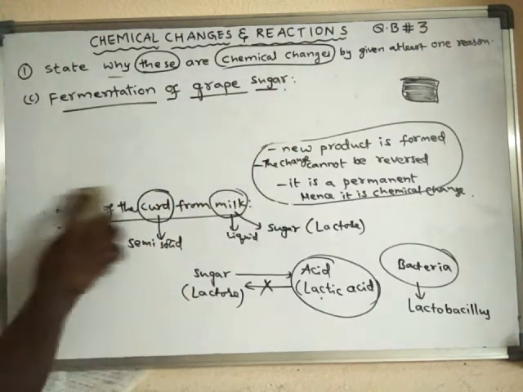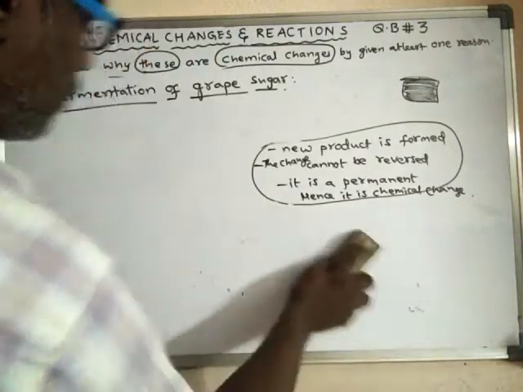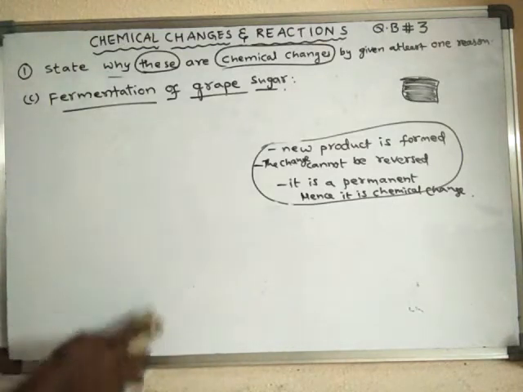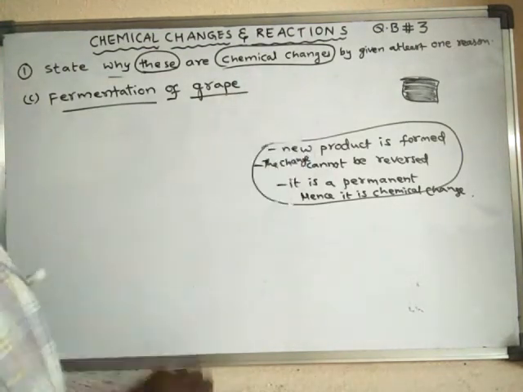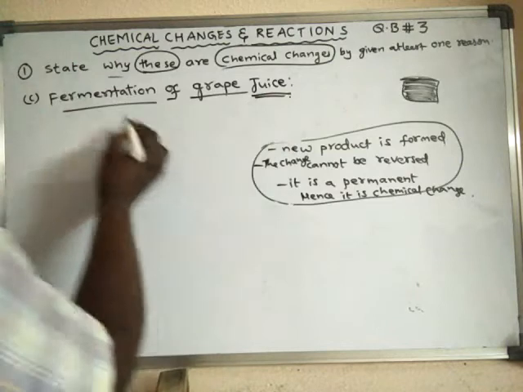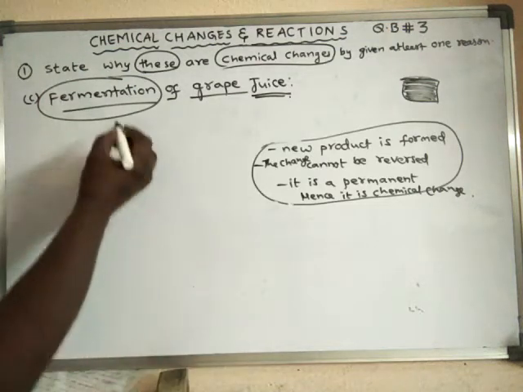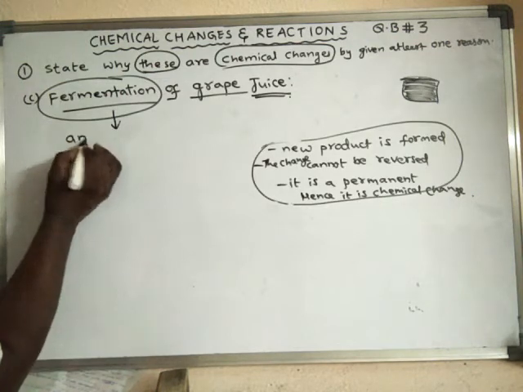Fermentation of grape sugar, or else grape juice. See, fermentation is a type of respiration, but in the absence of oxygen. Generally, respiration takes place in the presence of oxygen, but fermentation is another type of respiration which takes place in the absence of oxygen. Such type of respiration is said to be anaerobic respiration.